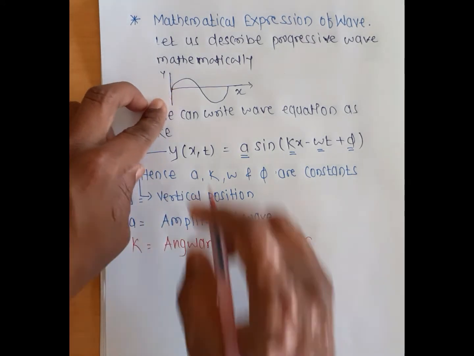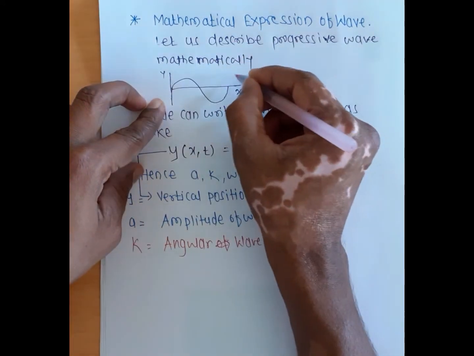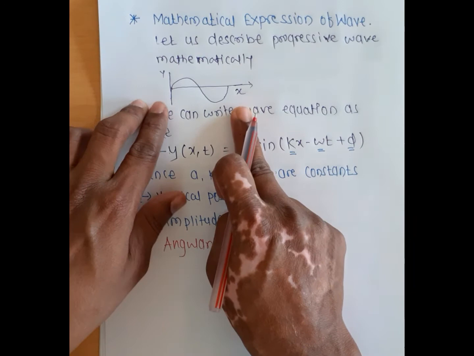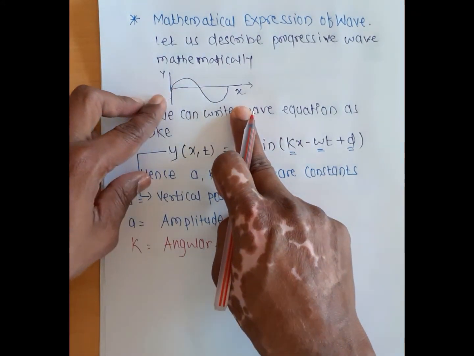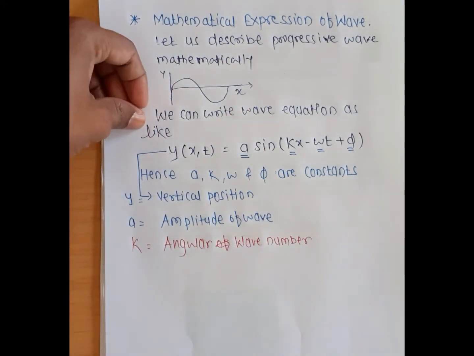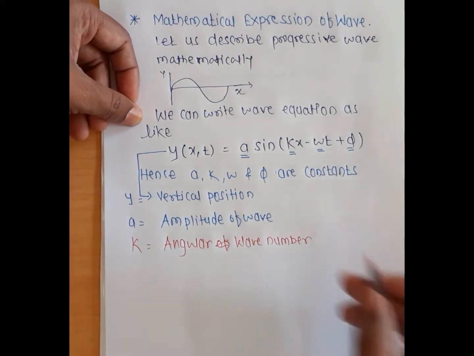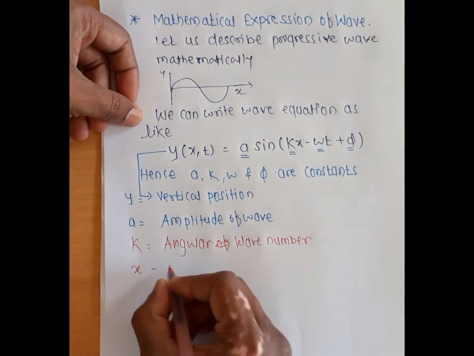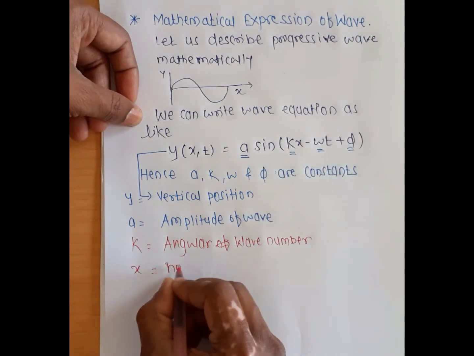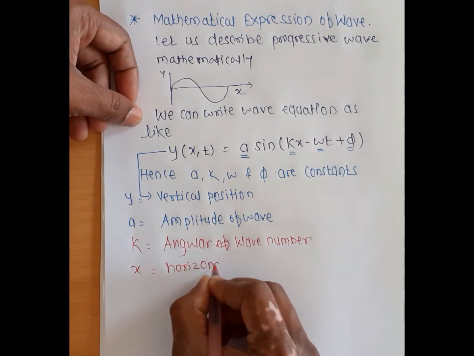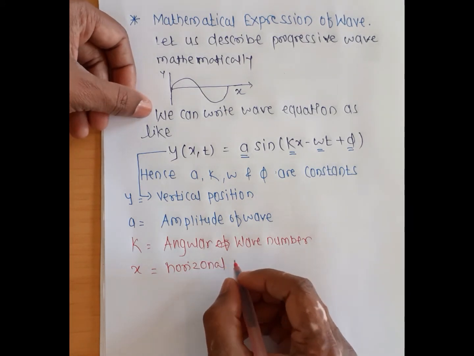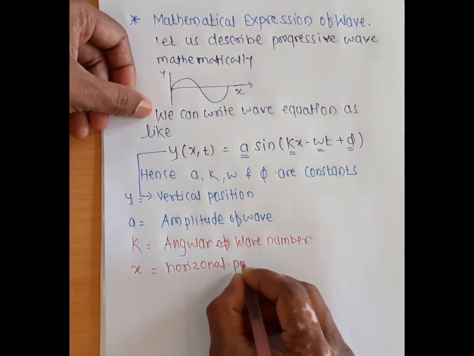The wavelength is the distance between two successive crests and troughs. After that, x shows the horizontal position variable, or the direction of propagation of the wave.